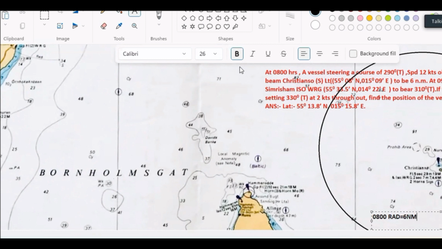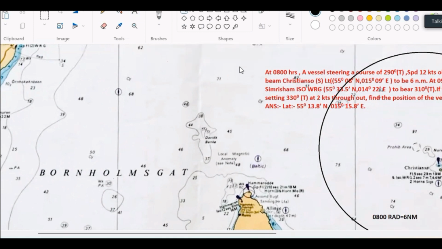That means, and another information is given after 1.5 hours. We'll see later on. First, I shift this position circle. Shifting the position circle means you apply the course at the center. So the course given is 290. Naturally, I will be drawing the forward of the beam, or abaft, we will see.